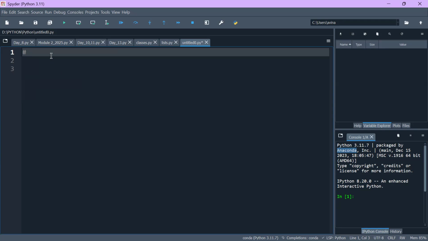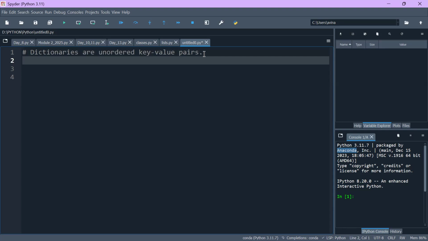The first and foremost thing: as this is a non-sequential data type, both set and dictionary, the very first point is dictionaries are unordered key value pairs. Again, why key value pairs? Because every time you search in a dictionary, you will get the key and the value of that. Basically, value means the definition of that particular word. So you get those.